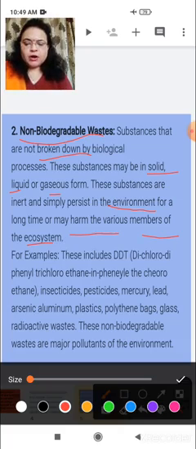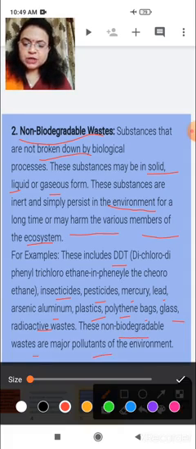Okay, for example, there are DDT, insecticides, pesticides, mercury, lead, aluminium, plastic, polythene bags, glass, radioactive waste. Radioactive waste means electronic waste. These non-biodegradable wastes are major pollutants to the environment. Okay, so they are more harmful than biodegradable waste for the environment.